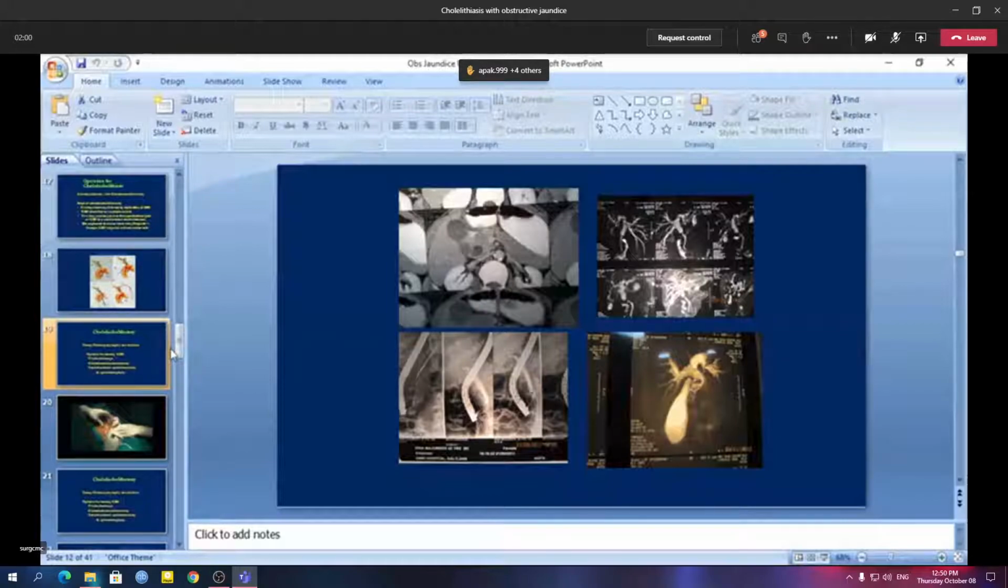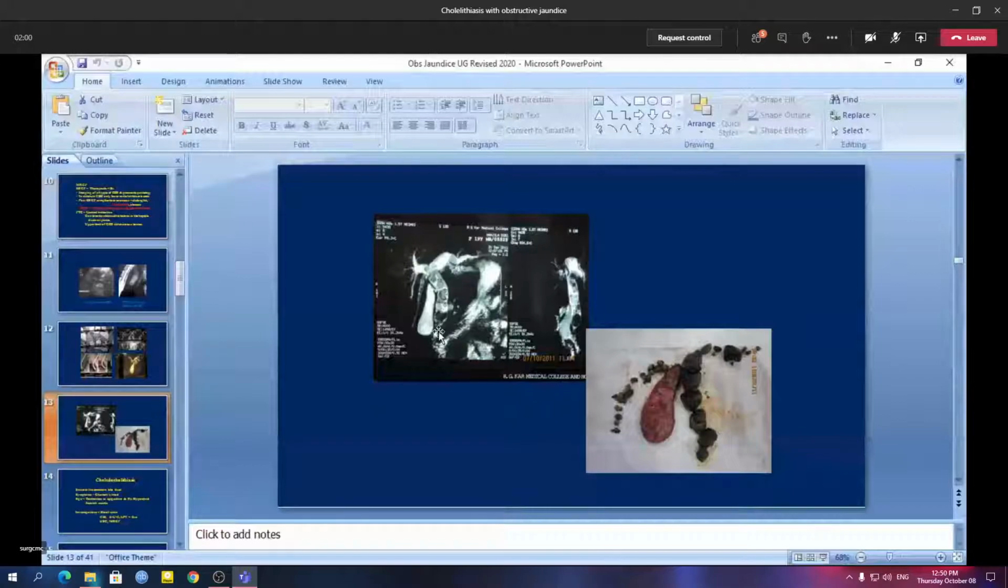So this is another MRCP picture of choledocholithiasis. You can see this is a dilated common bile duct, and there are multiple filling defects suggestive of stone. So this is a post-operative picture. You can see that is the gallbladder, and these are stones in the common bile duct which have been extracted following the operation.